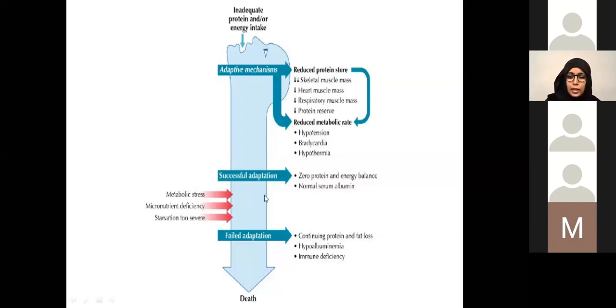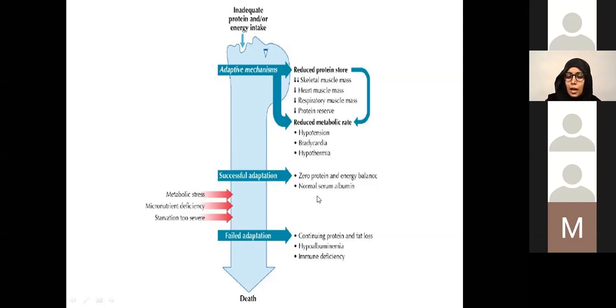Anytime during those periods of successful adaptation, there is an additional stress, either in the form of a metabolic stress, let's say in case of an illness, or a micronutrient deficiency, or a further decrease in the intake as in cases of starvation.